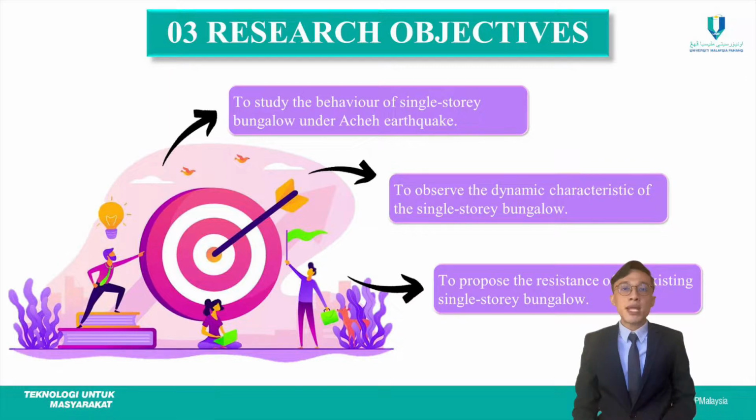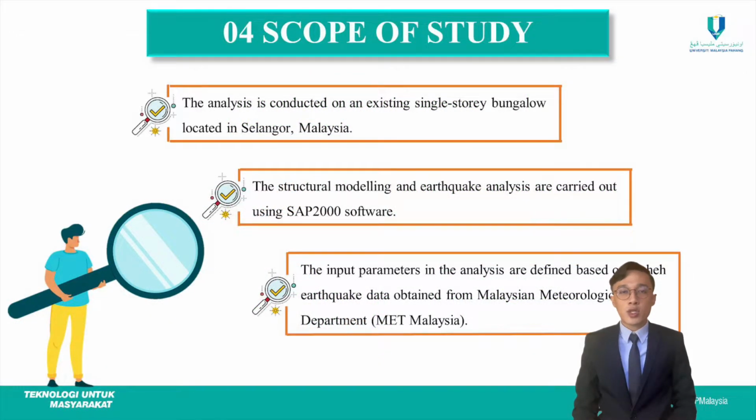So there are three main objectives for this research. First, to study the behavior of an existing single-story bungalow under Acheh earthquake. The second objective for this research is to observe the dynamic characteristic of the single-story bungalow when seismic loading are applied. And the third objective is to propose the resistance of an existing single-story bungalow based on the analysis that are conducted. So the next one is the scope of study.